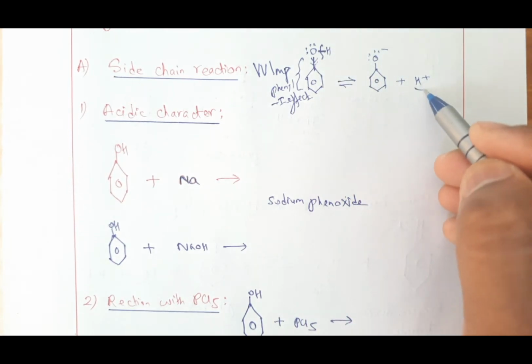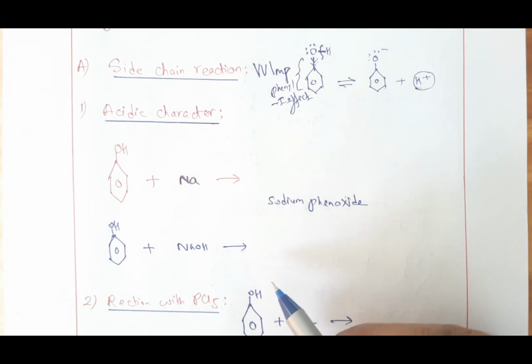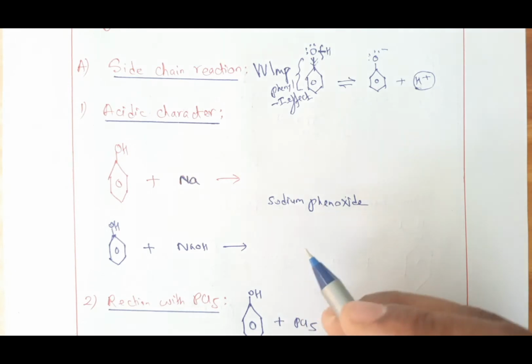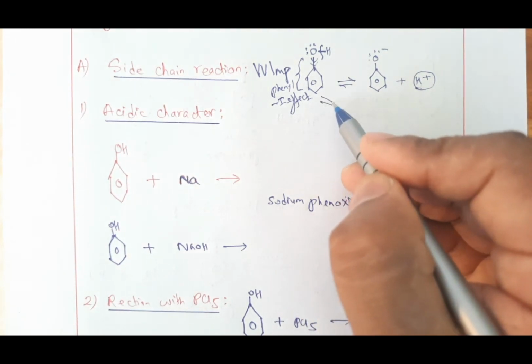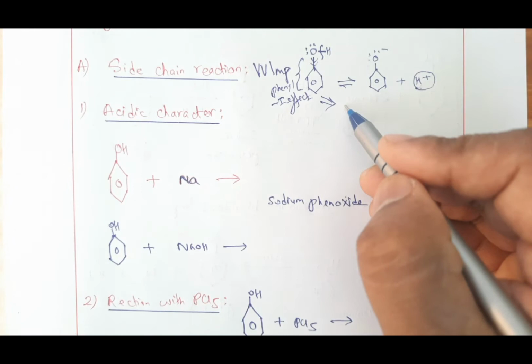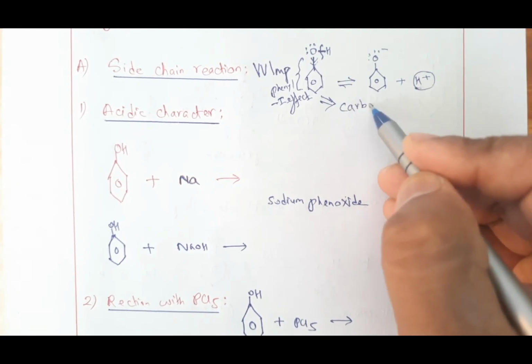And you know that those which produce H plus ions are called acids. That's why phenol is acidic in nature. So since phenol is acidic in nature, students, that's why its other name is carbolic acid. Do remember.